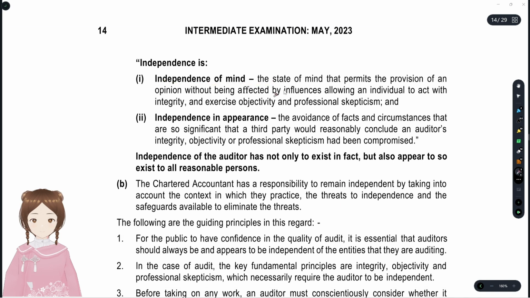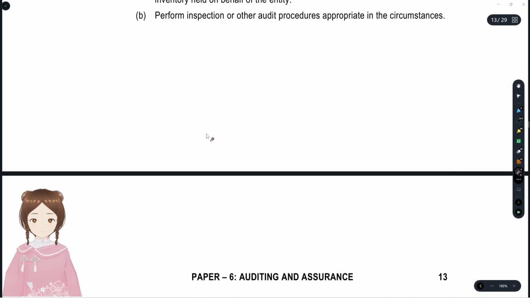We'll see independence of mind: the state of mind that permits the provision of an opinion without being affected by influences, allowing an individual to act with integrity, objectivity, and professional skepticism. Independence in appearance is the avoidance of facts and circumstances that are so significant that a third party would reasonably conclude that the auditor's integrity, objectivity, and professional skepticism have been compromised. They're talking about the view of a third party. The earlier one relates to the auditor himself.